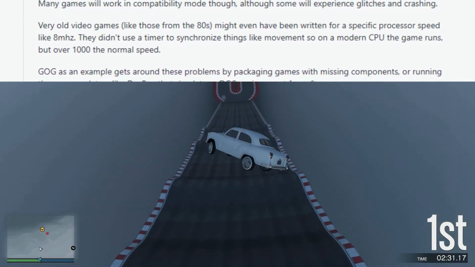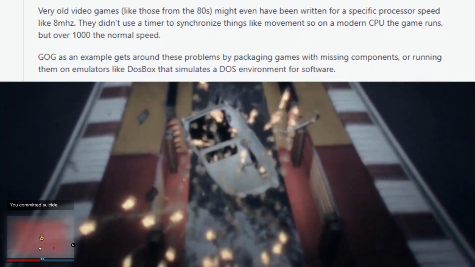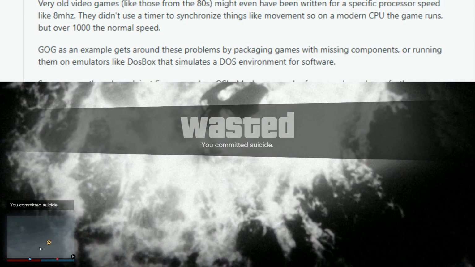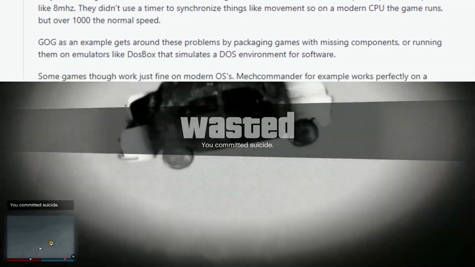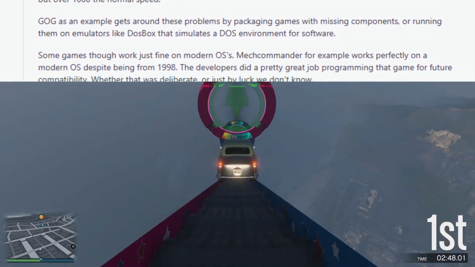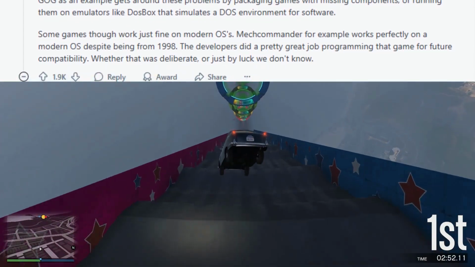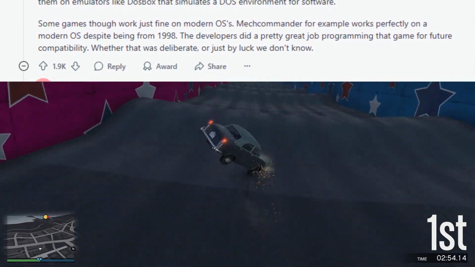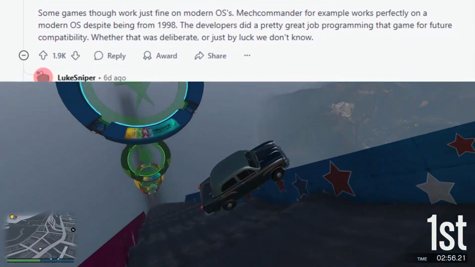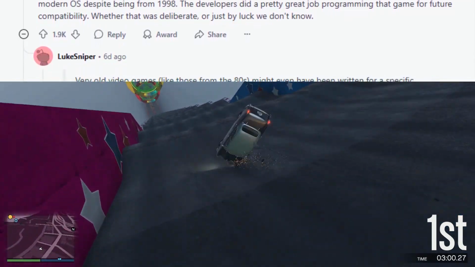GOG as an example gets around these problems by packaging games with missing components, or running them on emulators like DOSBox that simulates a DOS environment for software. Some games though work just fine on modern OS. MechCommander, for example, works perfectly on a modern OS despite being from 1998. The developers did a pretty great job programming that game for future compatibility. Whether that was deliberate, or just by luck, we don't know.